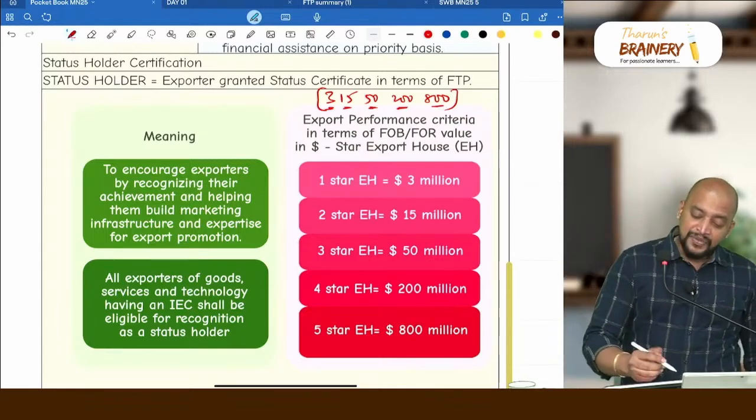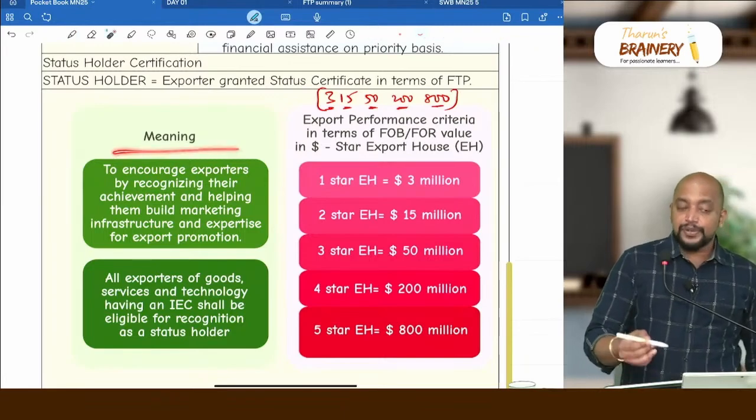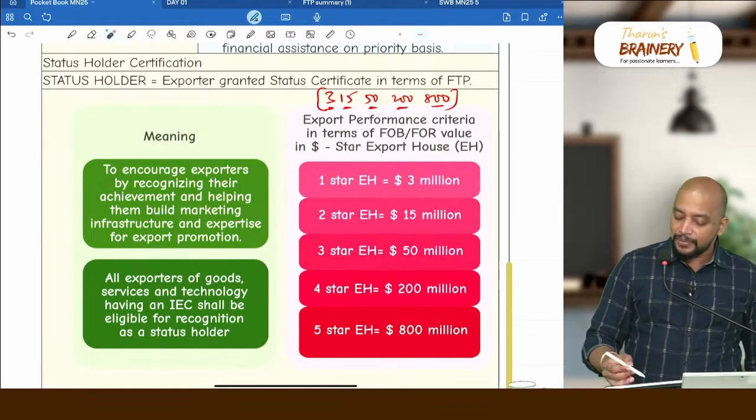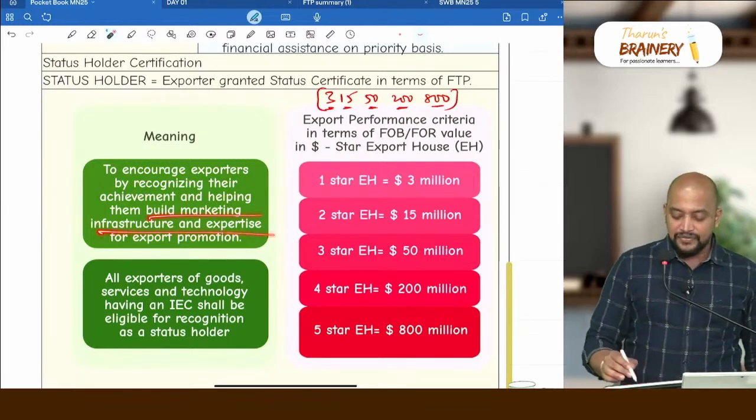Okay, and what is the purpose of this? To give recognition, to encourage exporters by recognizing their achievement and help them build marketing infrastructure.